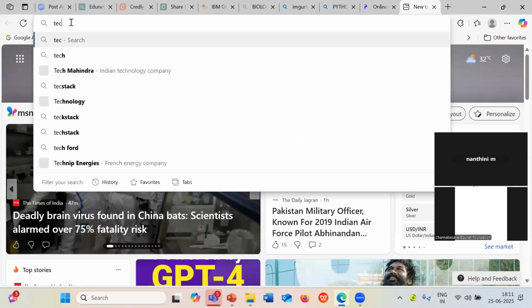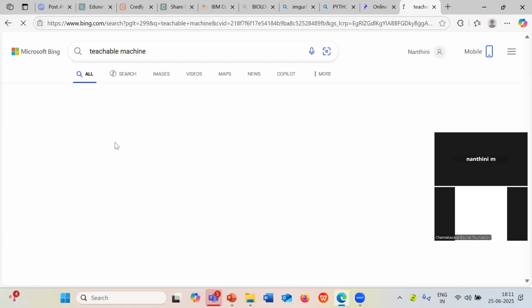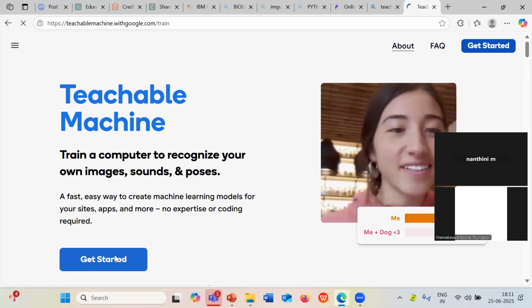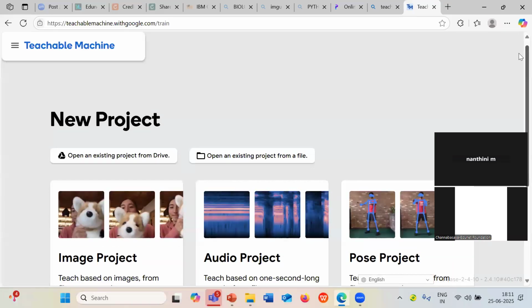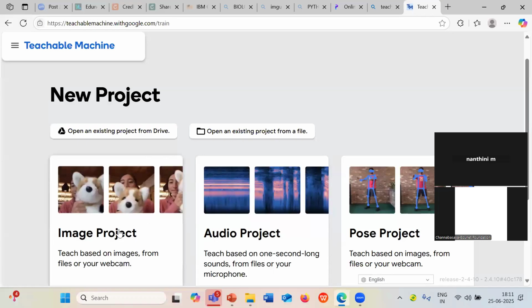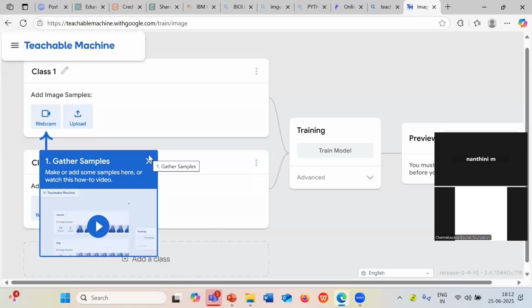Okay, have you ever heard of Teachable Machine? This is one of the machine learning algorithm based applications, students. You can see how machine learning works. Especially, this is a type of supervised machine learning. I will tell you what supervised machine learning is with the help of this demonstration. Yeah, it learns from images. So I'm going to choose the image project, standard image model.